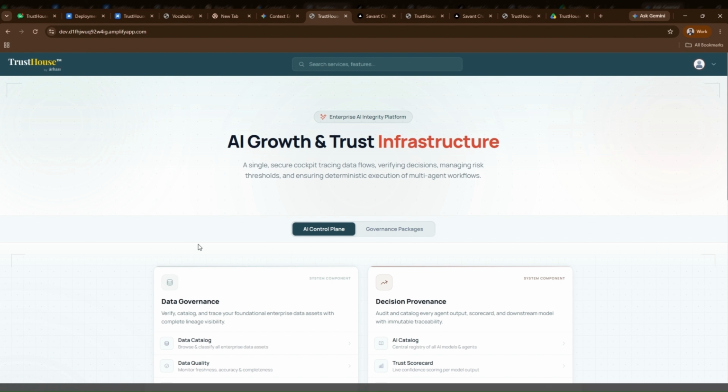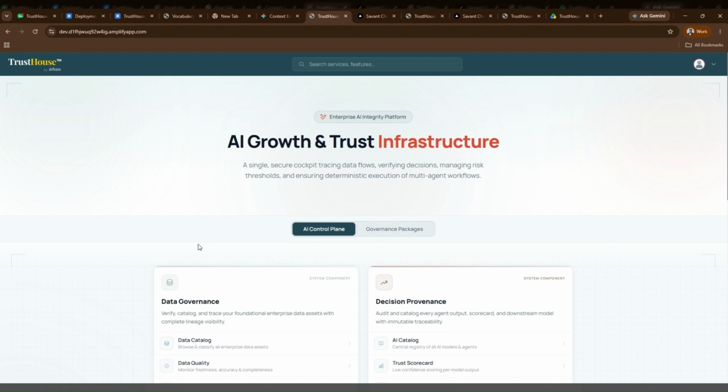Finally, this is how TrustHouse provides end-to-end trust for enterprise AI. We begin by discovering AI assets across the organization through the AI catalog. We define organization-specific governance policies through the risk engine. We enforce those policies in real time using the secure AI gateway. We provide a complete explanation through decision lineage.